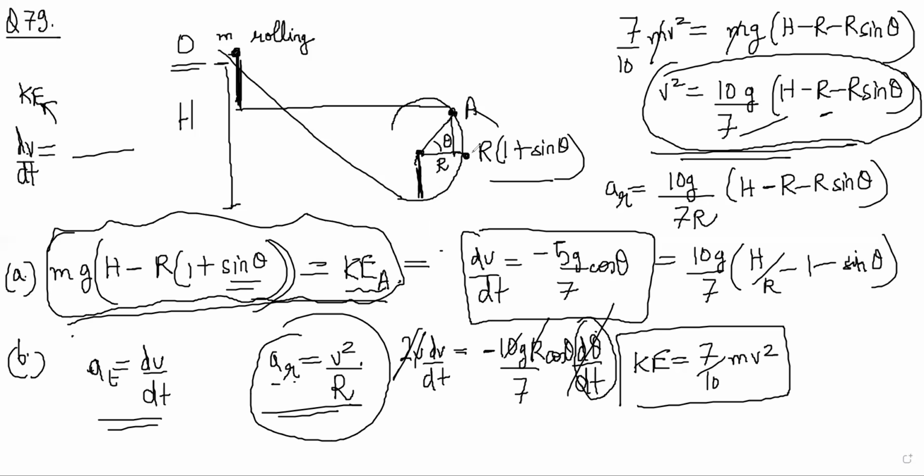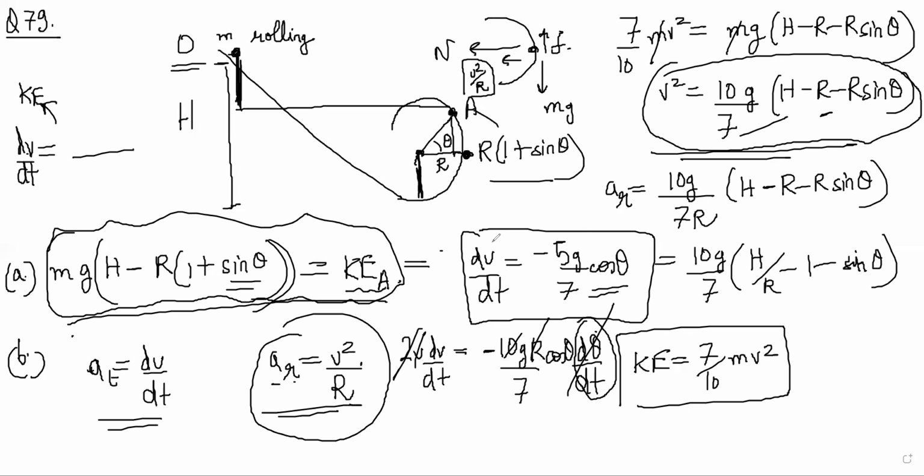At this portion of the track, normal force is like this, gravity is like this, acceleration towards center will be some v square by r. Friction will be up or something.